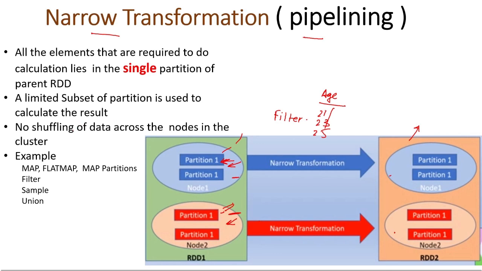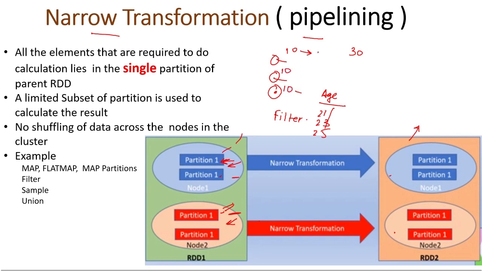We can also say there is no shuffling of data, because we are not shuffling the data between these partitions. That's why it is called pipelining, because it is just like a pipeline. We are applying the operation on this node only, because in an RDD the data is distributed among nodes. Some data is stored in this node, some in this node, some in this node. Suppose I have 30 rows, so 10 rows are stored on this node, 10 rows on this node, 10 rows on this node.